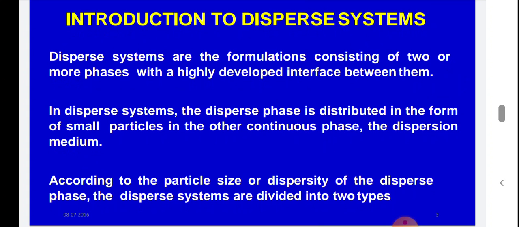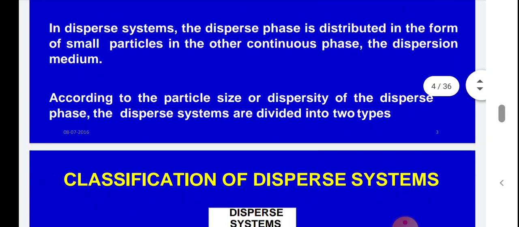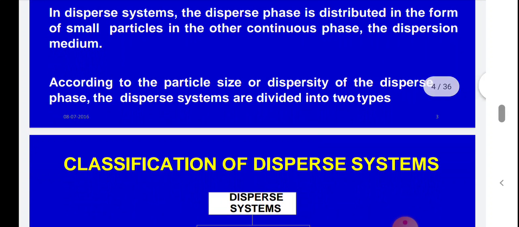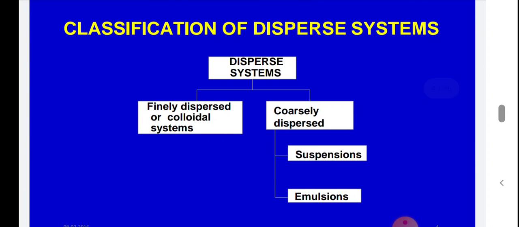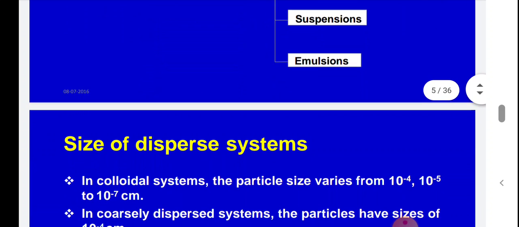In a dispersed system, the dispersed phase is distributed in the form of small particles, or in the case of emulsion, small globules, in the other continuous phase, which is also known as the dispersion medium. According to the particle size or dispersivity of the dispersed phase, dispersed systems are divided into two types. First is finely dispersed or colloidal system, and second is coarsely dispersed. Coarsely dispersed is again subdivided into two parts, emulsion and suspension, that all of you know.